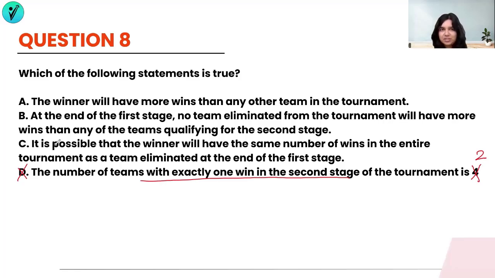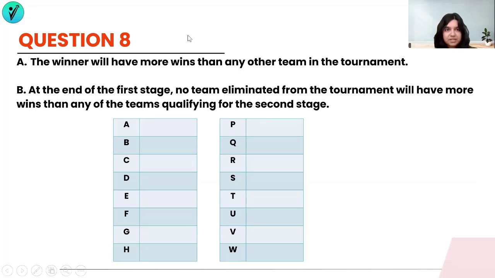Let's break down each and every scenario and see which one is actually definitely true or always going to be true. All right, A says, the winner will have more wins than any other team in the tournament. Let's suppose that 7, 6, 5, and I'm giving this 2, 2, 2, 2, 2.